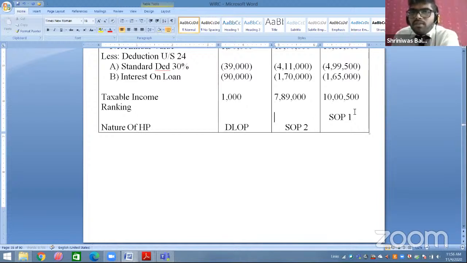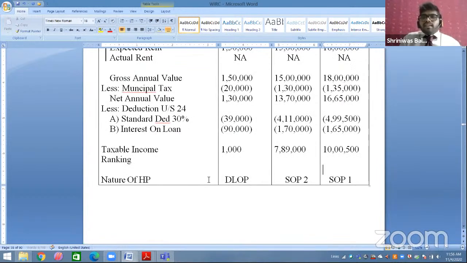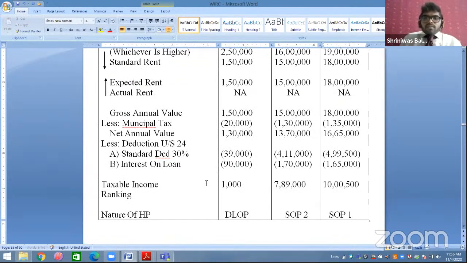आप मुझे एक बात बताओ ना. Which house property would you like to treat as SOP? That house property on which you don't want to pay tax. Reason? If you are treating it as SOP, on that SOP house property you don't have to pay the tax. So you will treat that house property as SOP on which you would like not to pay tax. So on which house property would you like not to pay tax? Which has more income.